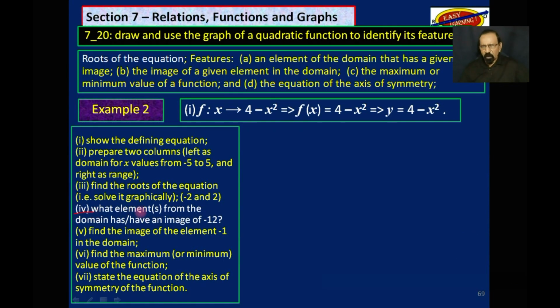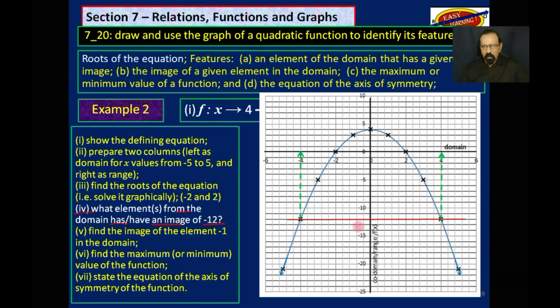Part 4, what element or elements from the domain has or have an image of -12? So we will come down here to the image axis, which is the y-axis, locate -12, draw a line across, and then from here, draw a line going up to there, see what we get. And on this side, see what we get up here. And we find that over here is -4, and over here is 4.